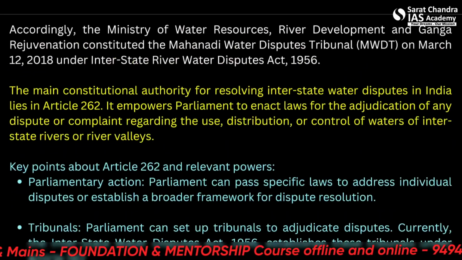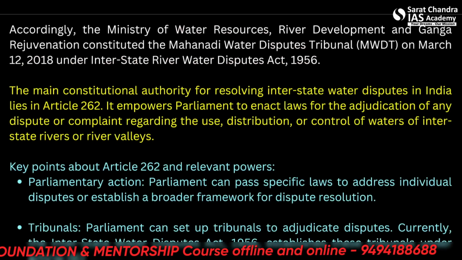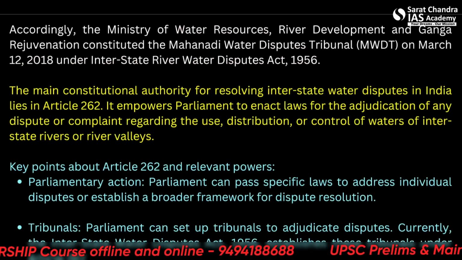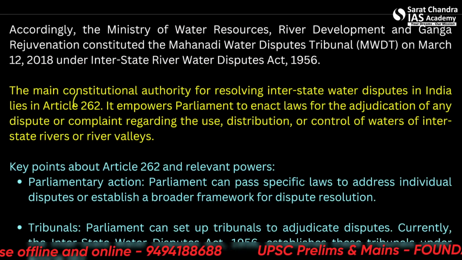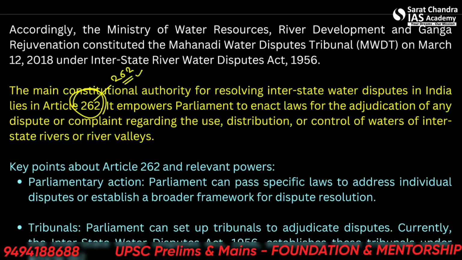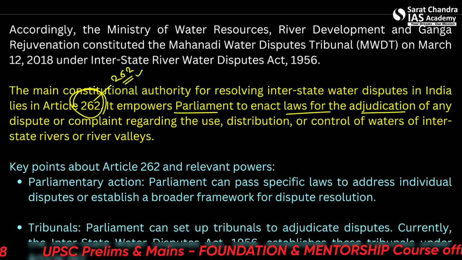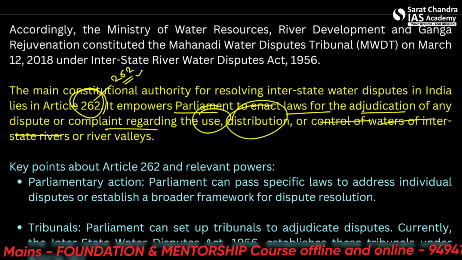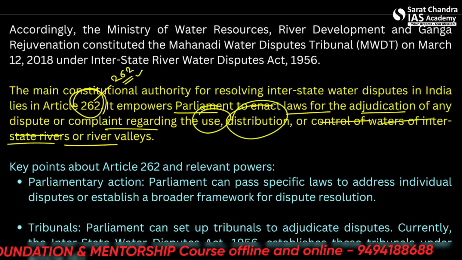Let's see the constitutionality of this. Alright. So the main constitutional authority for resolving interstate water disputes lies in Article 262. Alright, please remember this Article 262. It empowers Parliament to enact laws for the adjudication of any dispute or complaint regarding the use, distribution or control of water of interstate rivers or river valleys.